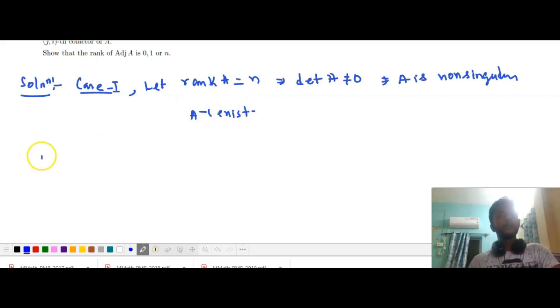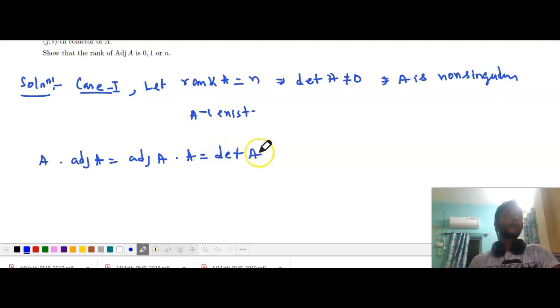Now as we know, A into adjoint A is equal to adjoint A into A, equal to det A multiplied by I_n. So A multiplied by adjoint A is equal to adjoint A into A, equal to det A into I_n.